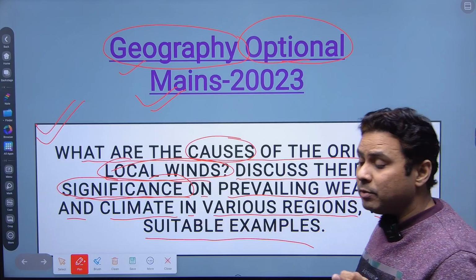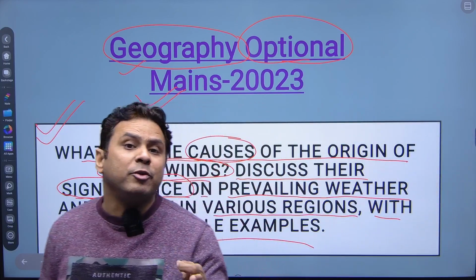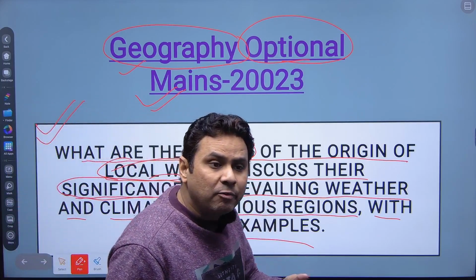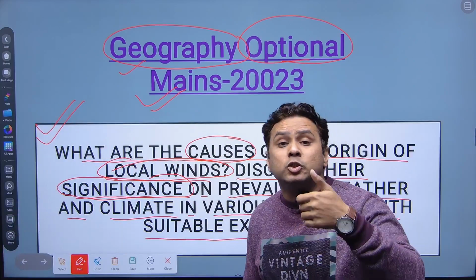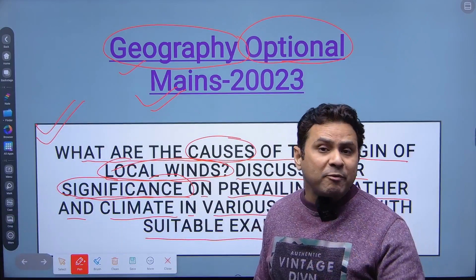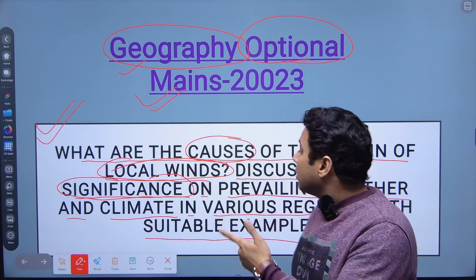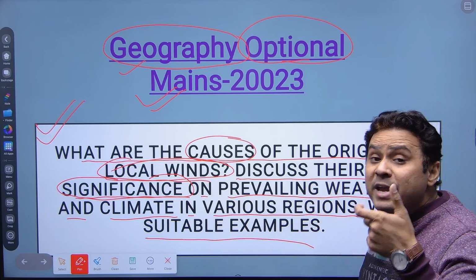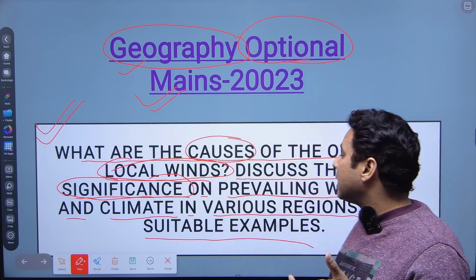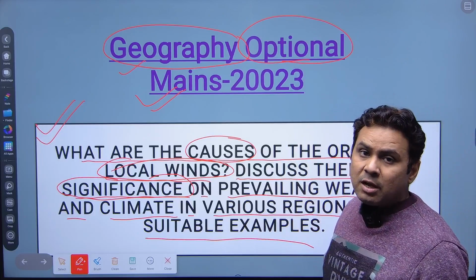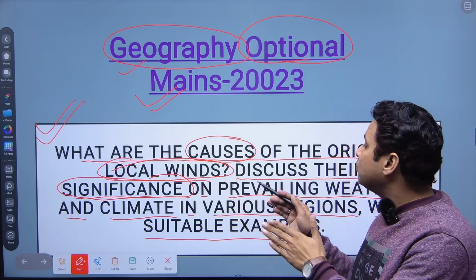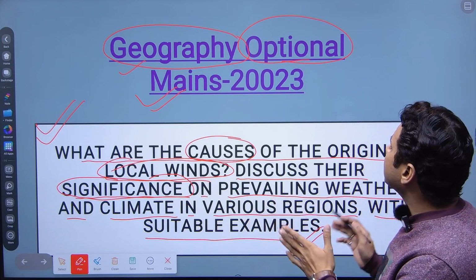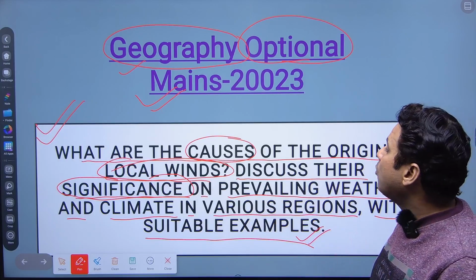Every region has its unique phenomena in the form of local winds, and these local winds impact their social phenomena, their economic phenomena, and the local climate in these particular regions. And to show these, we have to give examples, right? So this is the question, and now we'll move on to how we can approach it.